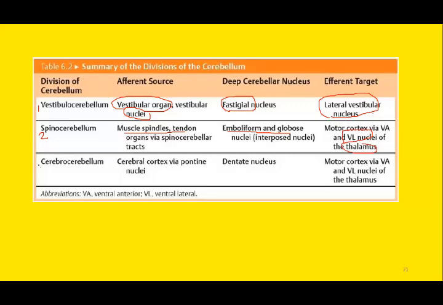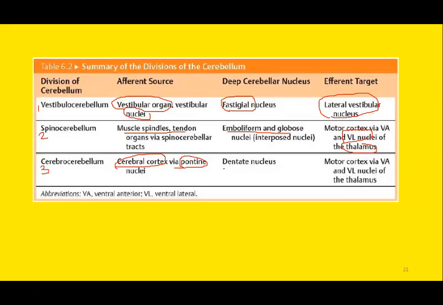And the third and last portion, the cerebrocerebellum, again the input is from the cerebral cortex via the pontine nuclei. Since the input is received from the pontine nuclei, this portion is also known as the pontocerebellum.